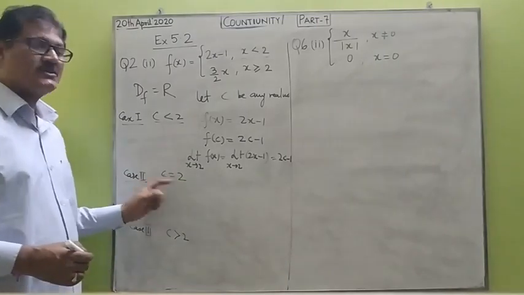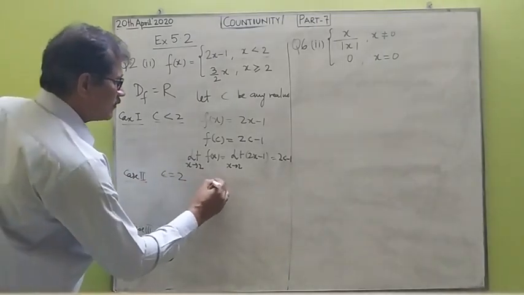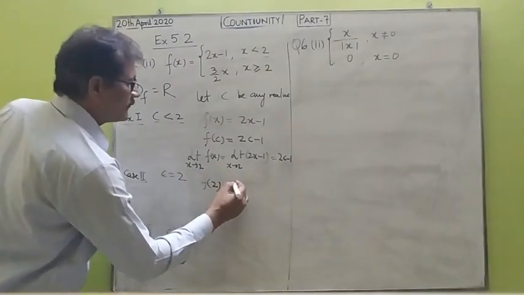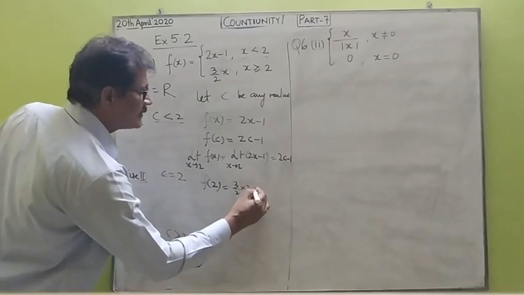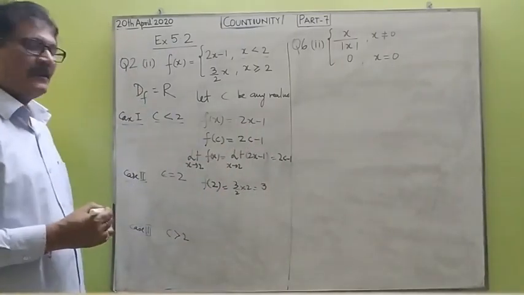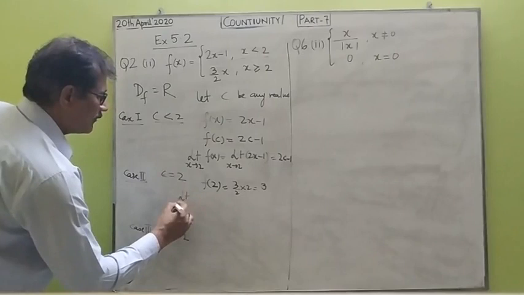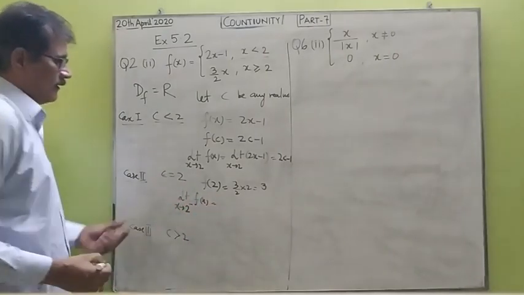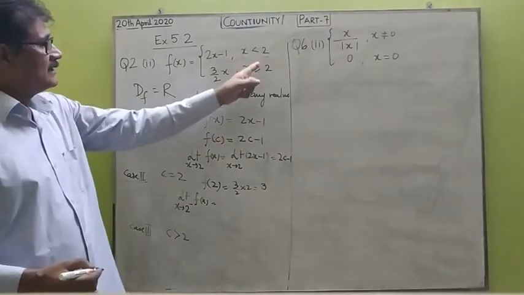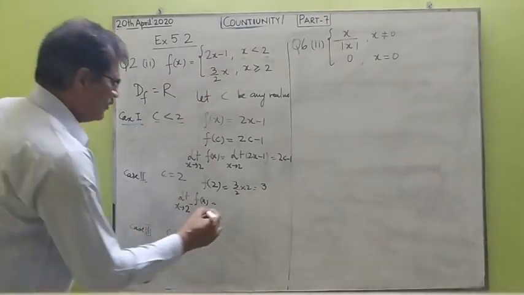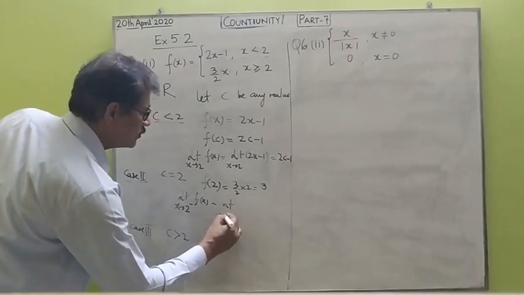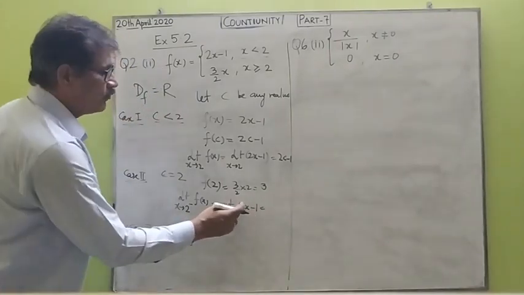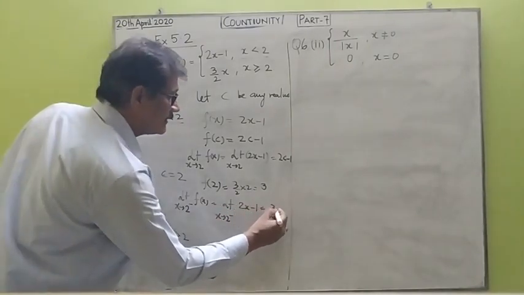Now moving on to c equals 2. What is the value of the function? What is f of 2? You can see that f of 2 is defined by 3x by 2. So f of 2 is 3 by 2 into 2, that is 3. What is the limit of the function as x tends to 2 negative of f of x? Tending to 2 negative means the function is defined by 2x minus 1. So it will be limit x tending to 2 negative of 2x minus 1, and when you put x as 2, 2 into 2 minus 1 turns out to be 3.